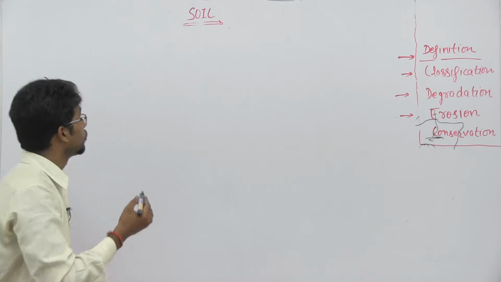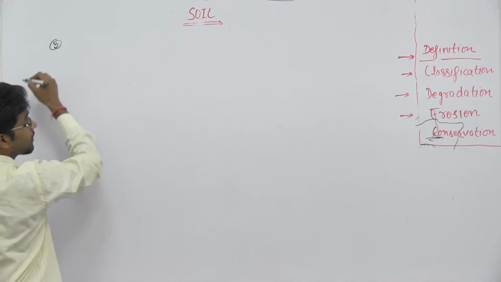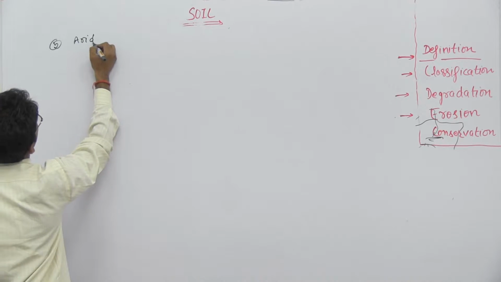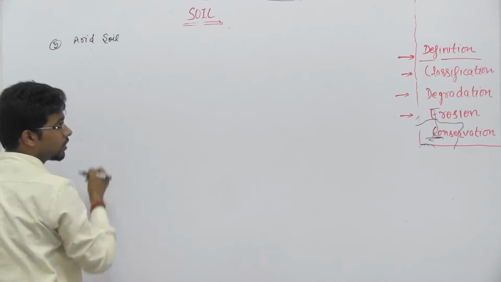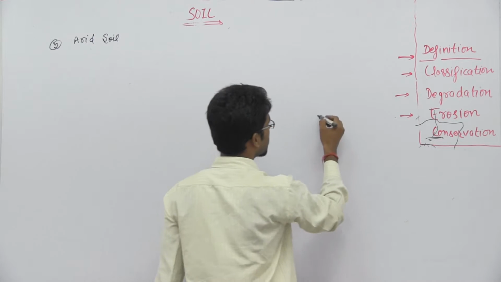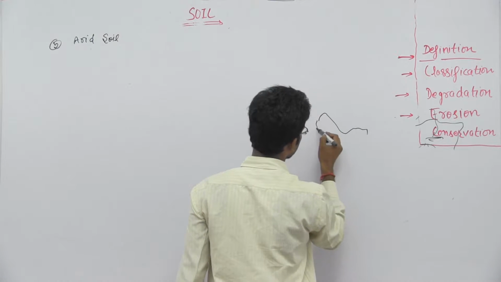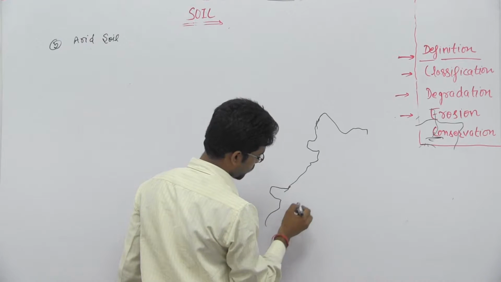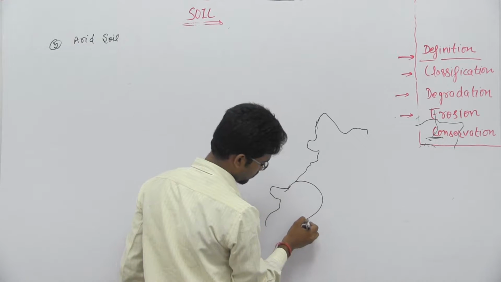So now let's move to the fifth category of the soil, that is arid soil. जैसे हम लोगों ने मैप में ऑलरेडी देख रखा है इसको, that it is basically found in the desert area.